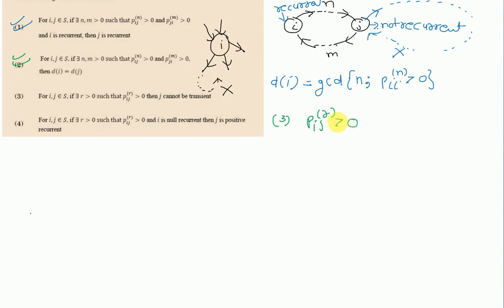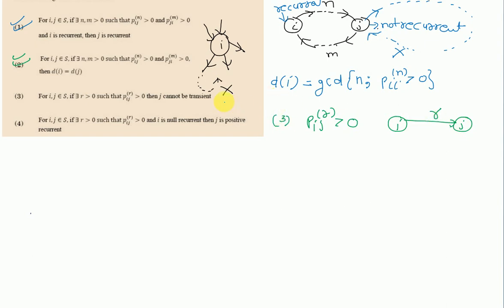This means movement from i to j is possible in r steps. There is no result or explanation given in option number 3 that we can get back from state j to state i. No. The only thing given is that we can move from i to j in r steps.